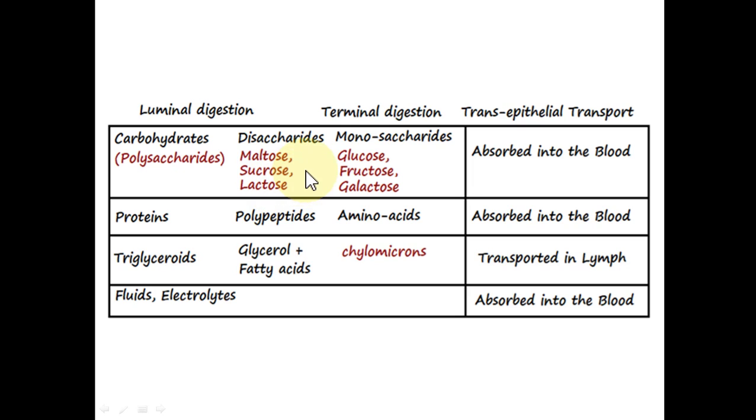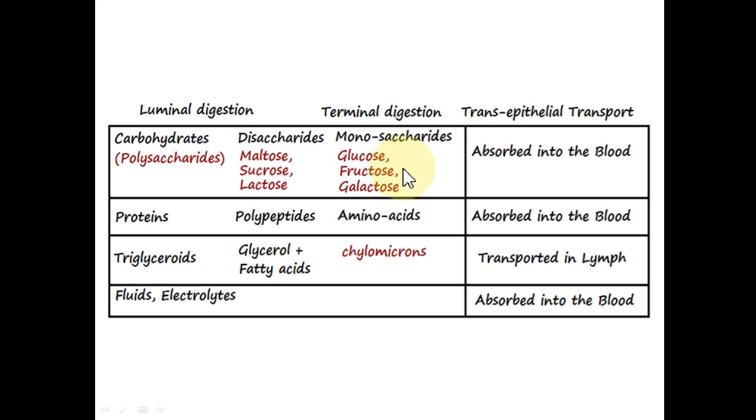Now, in the terminal digestion, the disaccharides are broken down into monosaccharides, and these are the absorbable parts of the carbohydrates. Maltose is broken down into two molecules of glucose. Sucrose is broken down into glucose and fructose. Fructose is further broken down into glucose, and lactose is broken down into galactose and glucose, and galactose also will be broken down into glucose in the body.